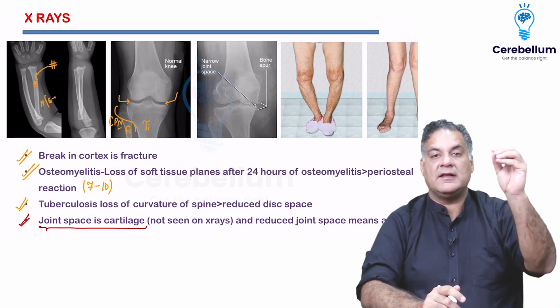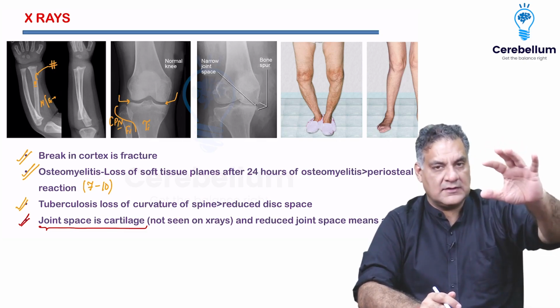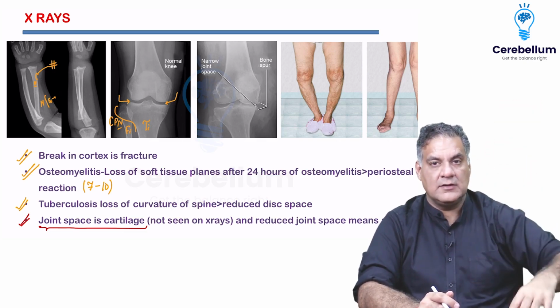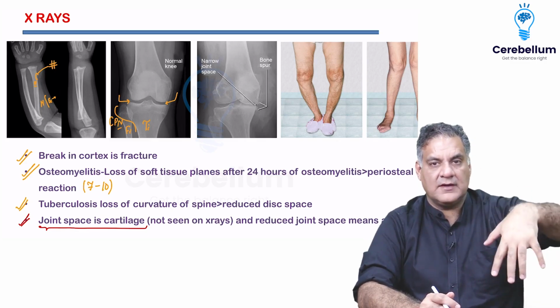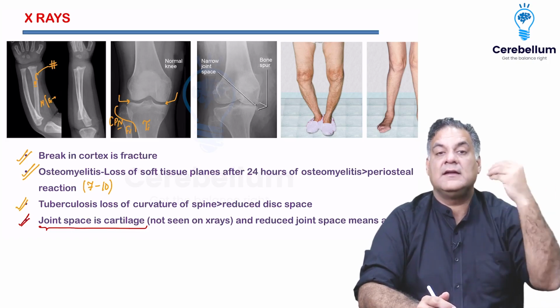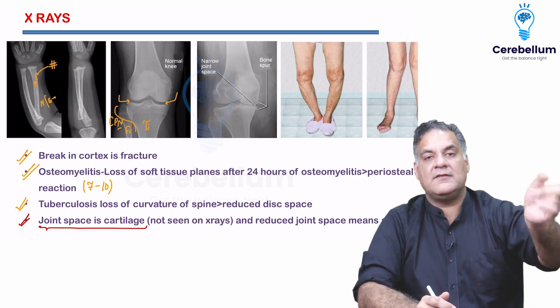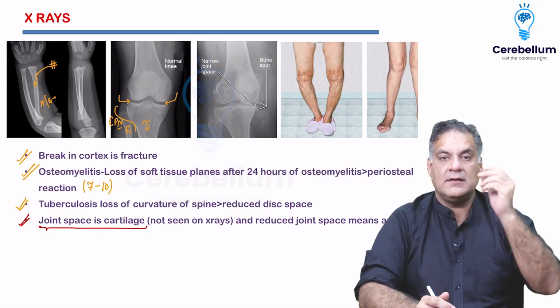And common peroneal nerve palsy, what does it cause? The foot drop. They ask you a question that a patient has a high stepping gait, meaning to take away his foot drop, he has to step high. Right? Which nerve is damaged? Common peroneal nerve. Where? Neck of fibula. Or they will show you a foot drop and ask you, where is the nerve damage? Neck of fibula. So common peroneal nerve.